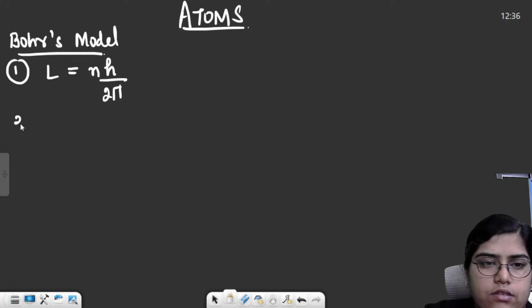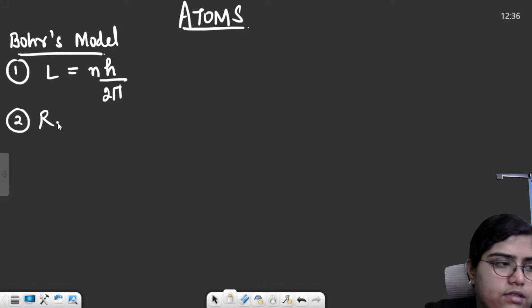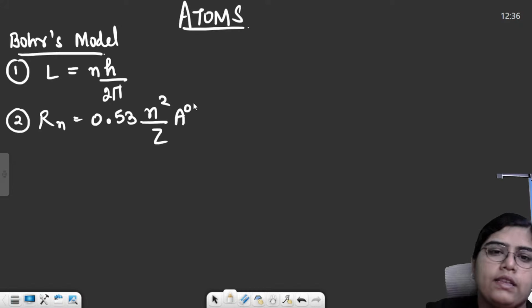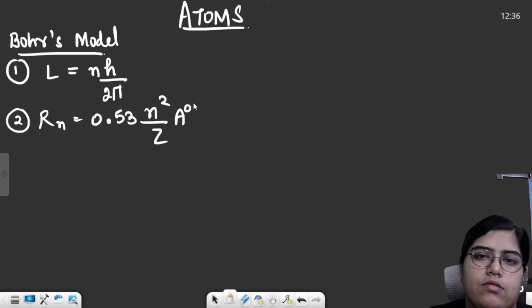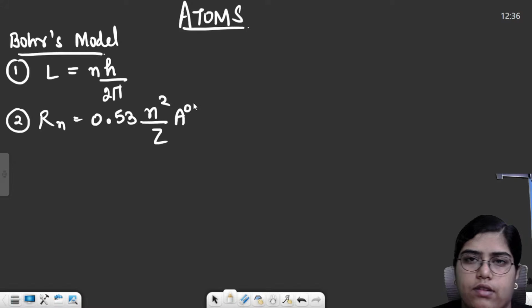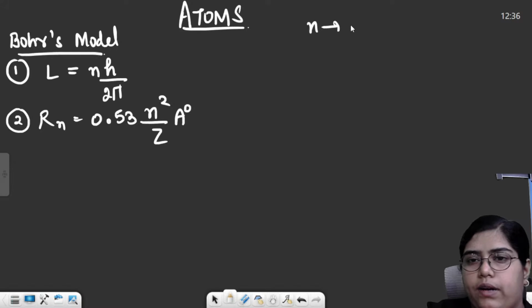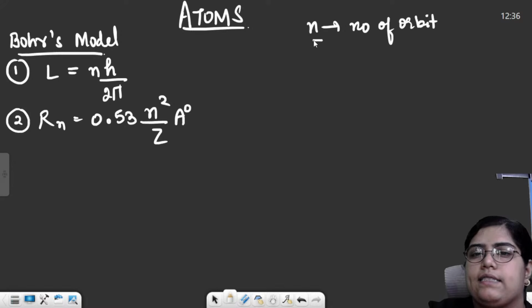For the radius of orbit, it was 0.53 n square by Z Angstrom. I'm just writing the final formula, so you don't have to remember any sort of constants or anything. N is the orbit number, and Z is the atomic number.